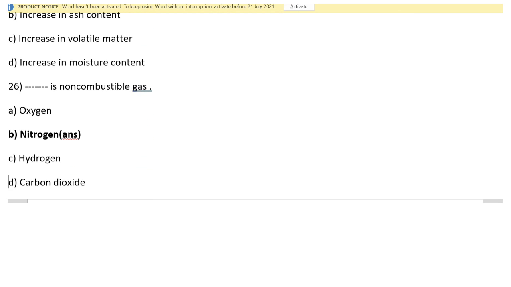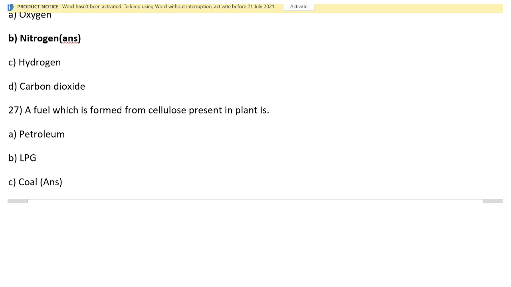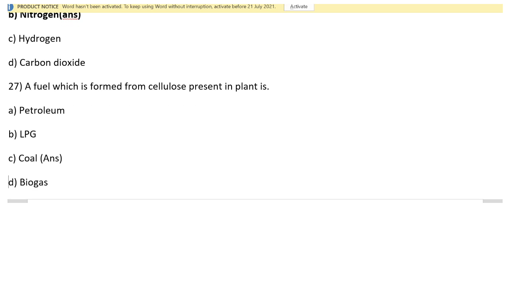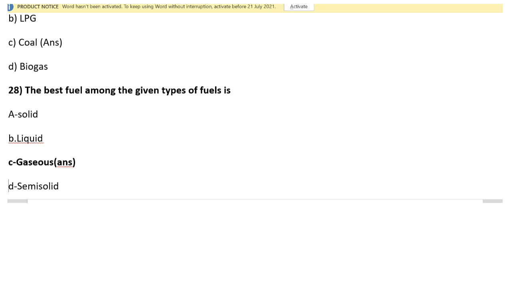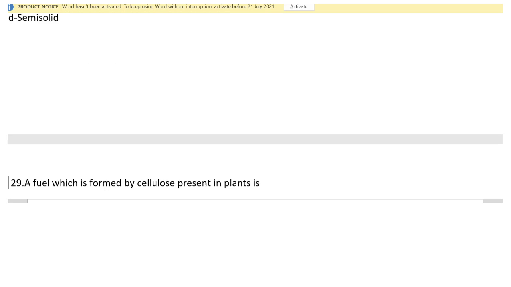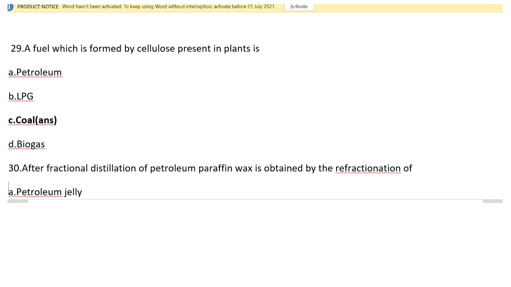Then question number 26: dash is a non-combustible gas. Nitrogen, which is present in coal, is a non-combustible gas. The fuel which is formed from cellulose present in plants is coal. The best fuel among the given types of fuel is gaseous fuel. A fuel which is formed from cellulose is coal.